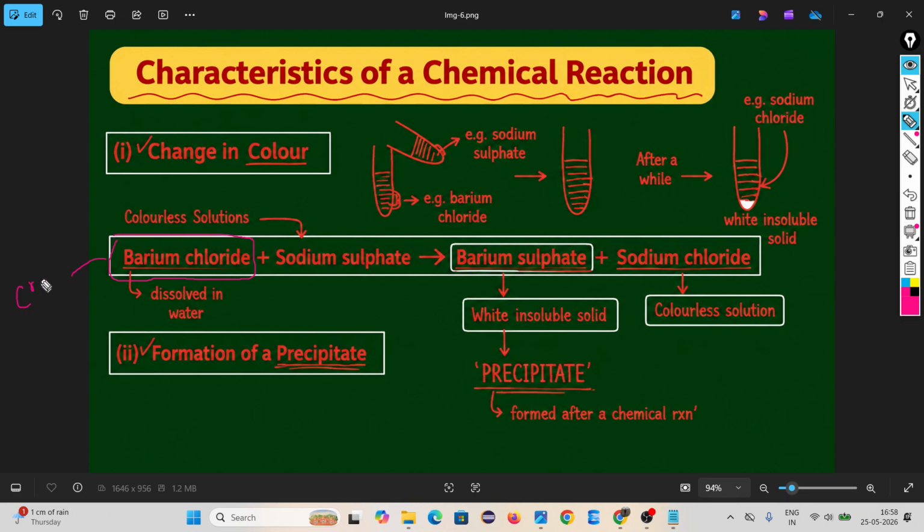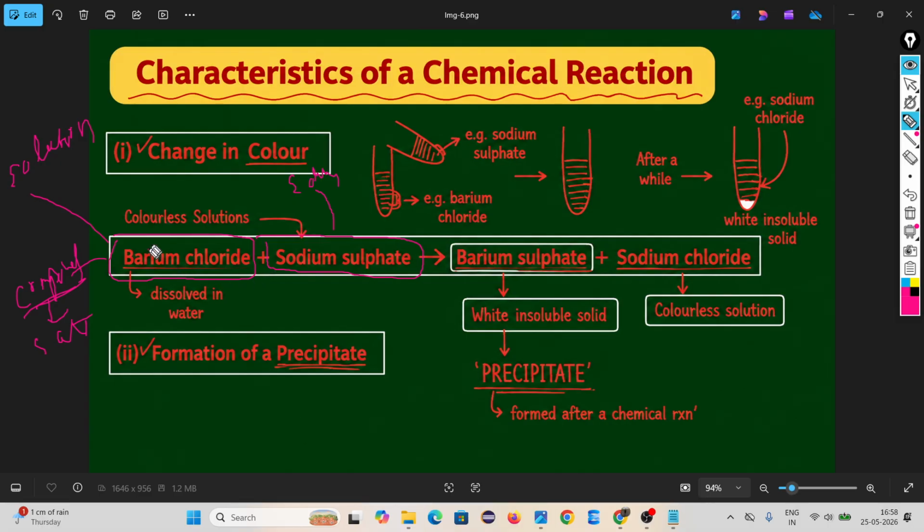It is a compound, especially a salt. Barium chloride and sodium sulfate. Actually, I am taking barium chloride solution. What is the meaning of a barium chloride solution? Barium chloride is mixed with water, dissolved in water. And sodium sulfate solution means sodium sulfate is dissolved in water. Okay, I am taking these two.